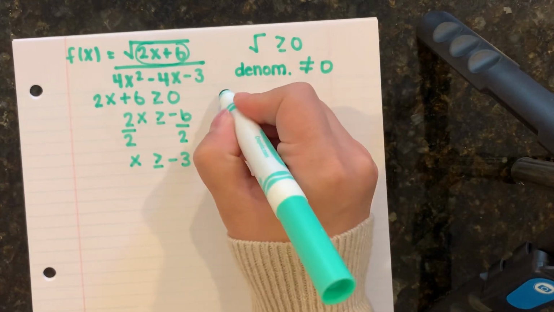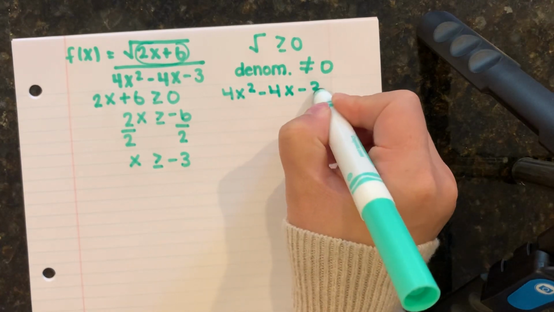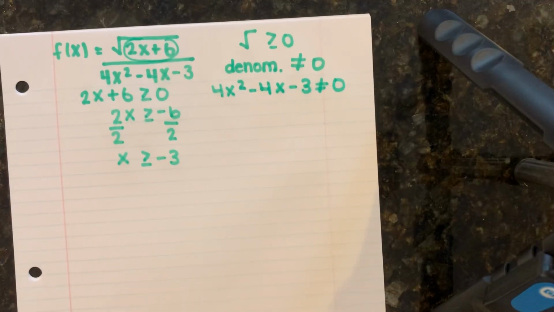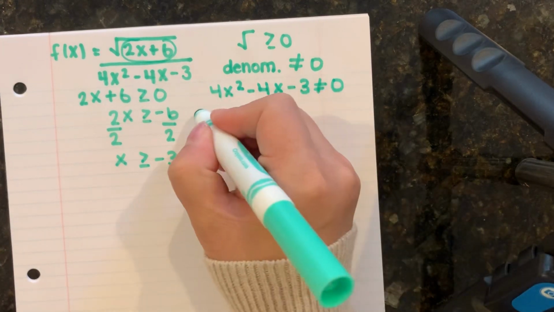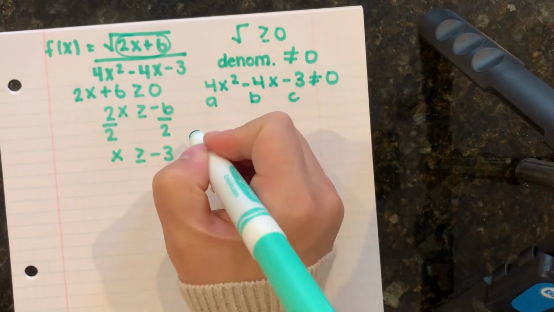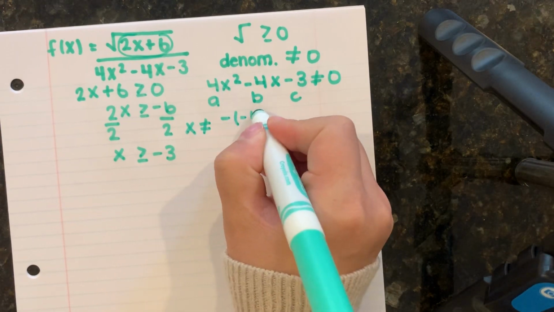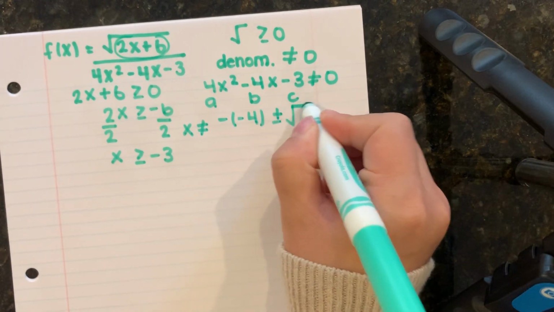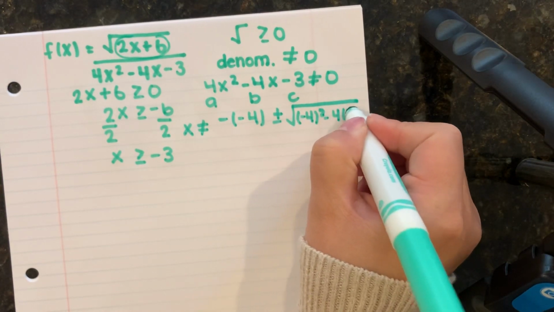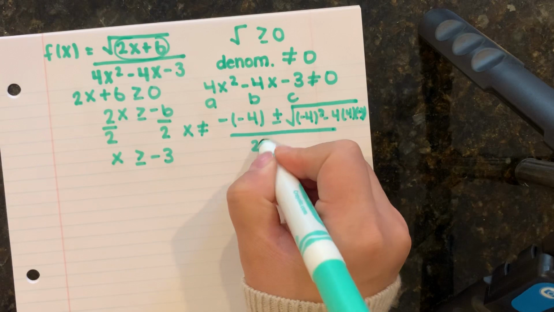Now I have to look at the denominator, where 4x squared minus 4x minus 3 cannot be equal to 0. The only way I can find out when it will be equal to 0 is by solving this equation for x, and that is going to be done by using the quadratic formula. So I have a, b, and c. I have x is not going to be equal to negative b plus or minus the square root of b squared minus 4 times a times c, all over 2 times a.